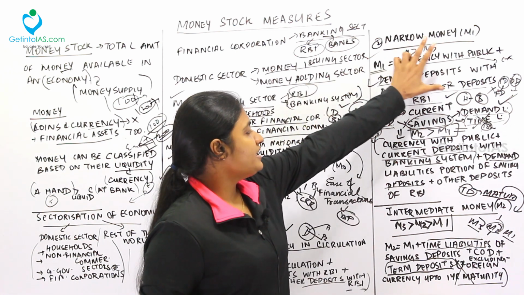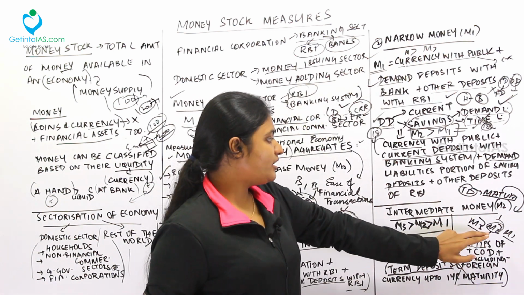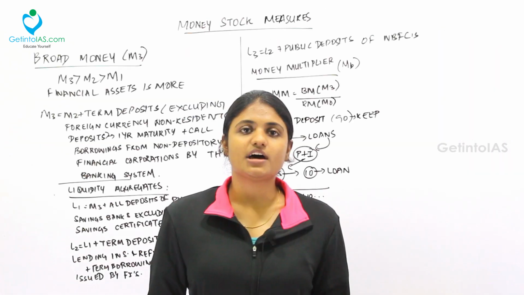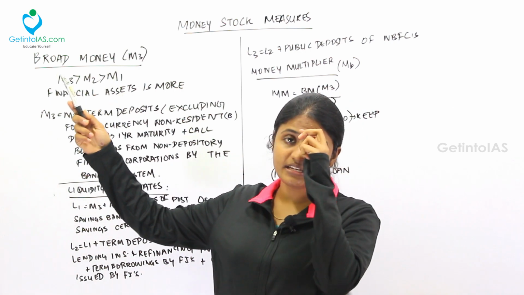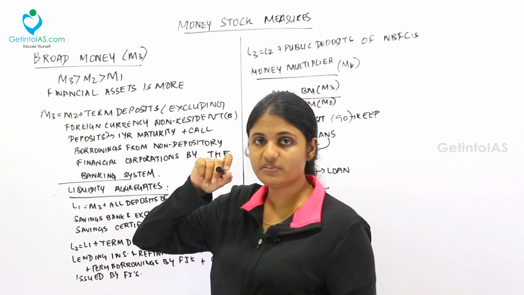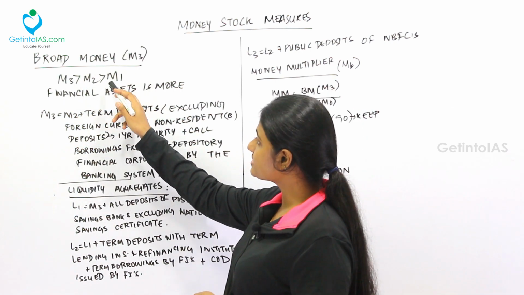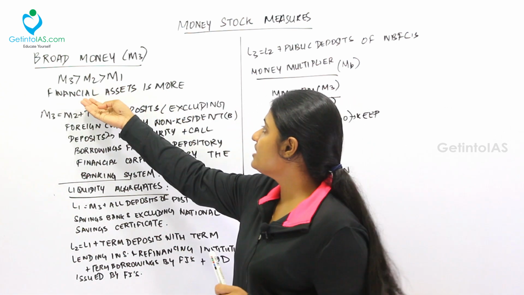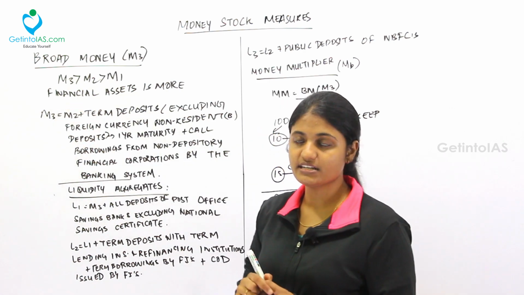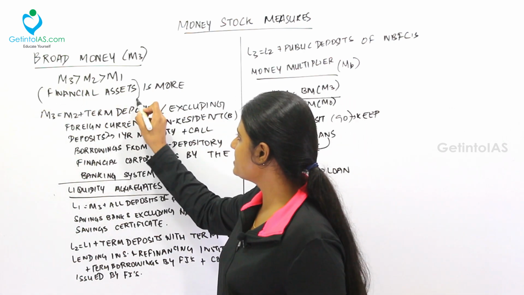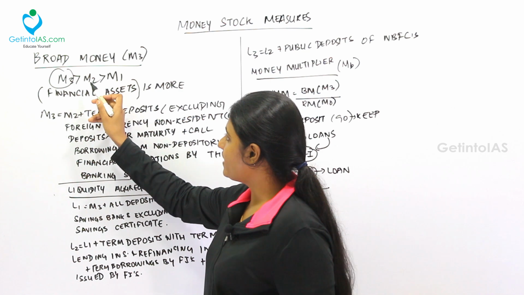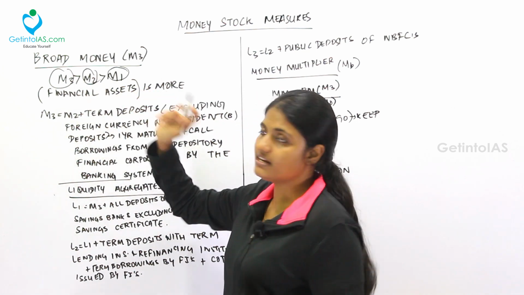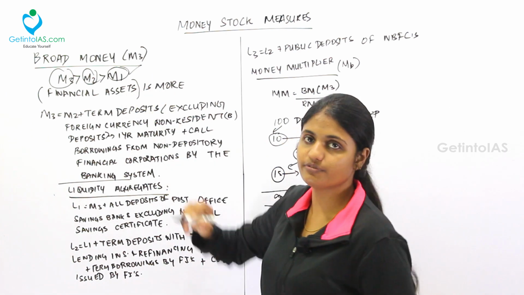So narrow money is M1, and intermediate money is between M1 and M3. Now let's move to M3. Broad money is denoted as M3. M3 is greater than M2 and also greater than M1. How is this formula arrived at? The financial assets in M3 are more, there is a larger amount of financial assets inside M3. M2 is lesser than M3, and M1 is lesser than M2. M1 is very narrow.